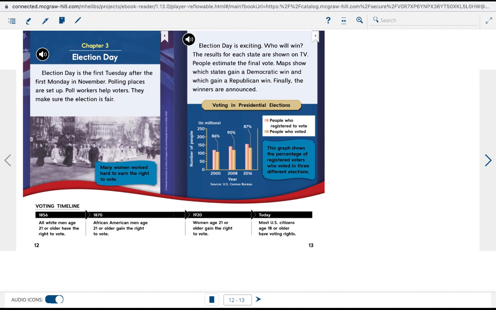Election Day. Election Day is the first Tuesday after the first Monday in November. Polling places are set up. Poll workers help voters. They make sure the election is fair. Election day is exciting. Who will win? The results for each state are shown on TV. People estimate the final vote. Maps show which states gain a Democratic win and which gain a Republican win. Finally, the winners are announced.